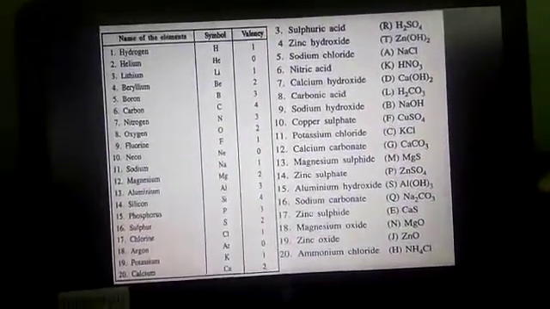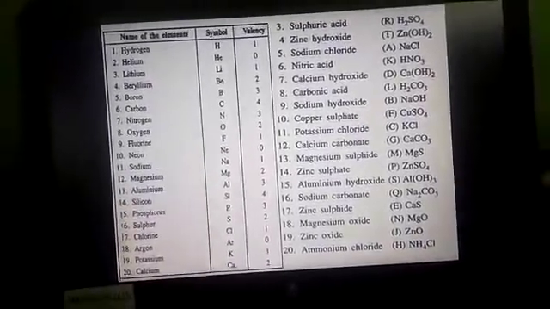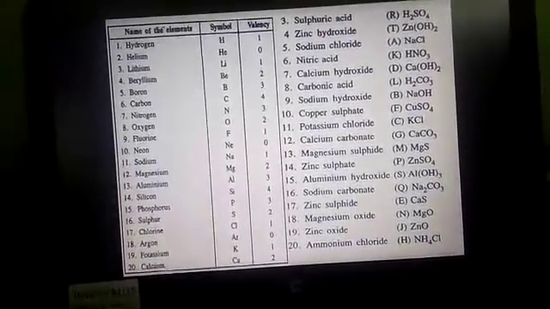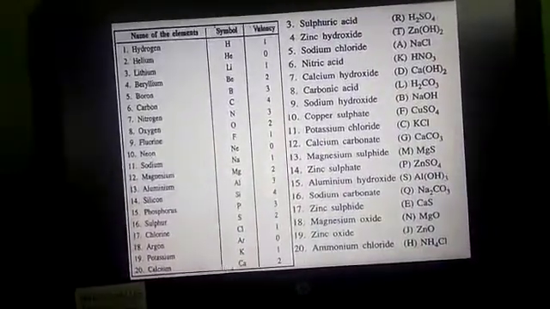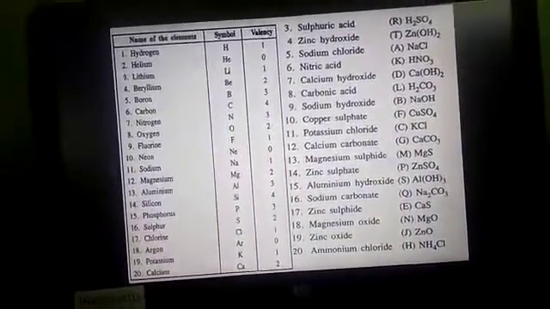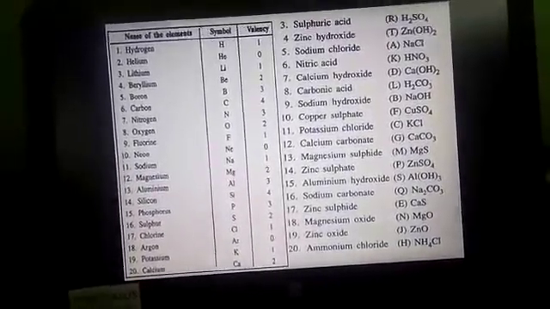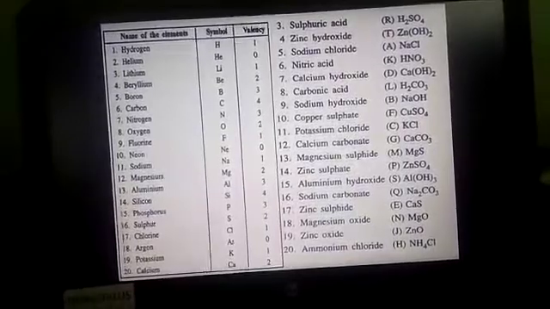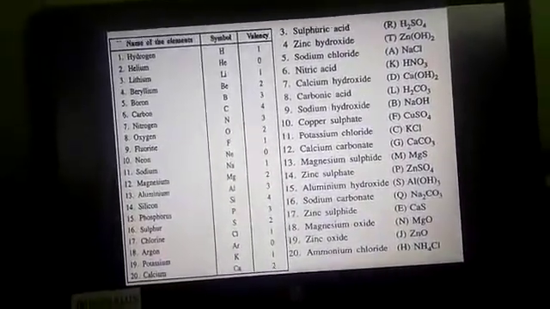So an atom, we already discussed, has a nucleus, protons and neutrons. The nucleus is present at the center of the atom. Protons are positively charged particles and neutrons are particles carrying no charge.